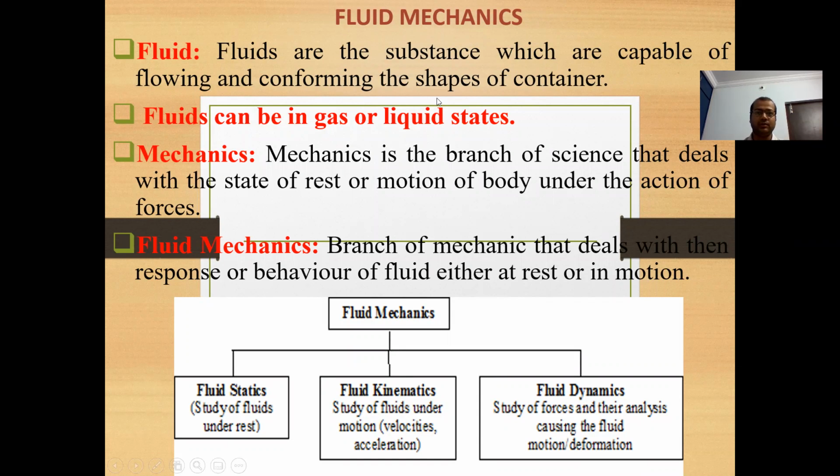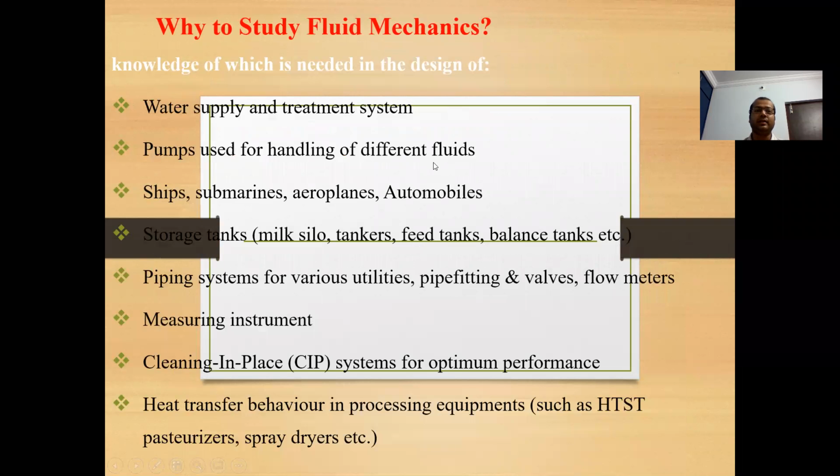Now we will see why we are going to study fluid mechanics. With the knowledge of fluid mechanics, we will be able to design various water supply and treatment systems. At the same time, we can know the purpose of using various pumps for handling different types of fluids. Then ships, submarines, aeroplanes, automobiles, everywhere we will see the applications of fluid mechanics.